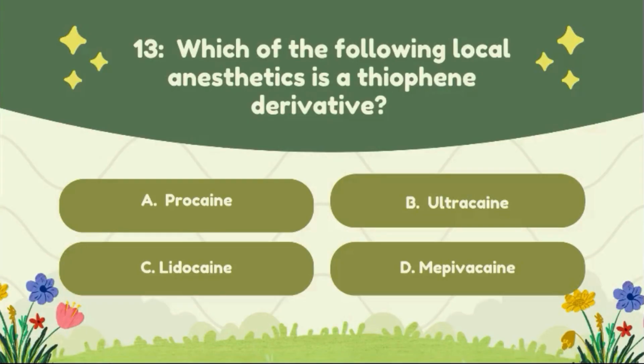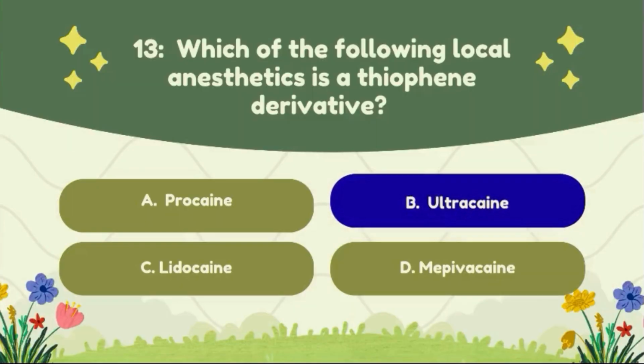Question number 13. Which of the following local anesthetics is a thiophene derivative? Option A, procaine; option B, ultracaine; option C, lidocaine; option D, bupivacaine. The correct answer of this question is option B, ultracaine.